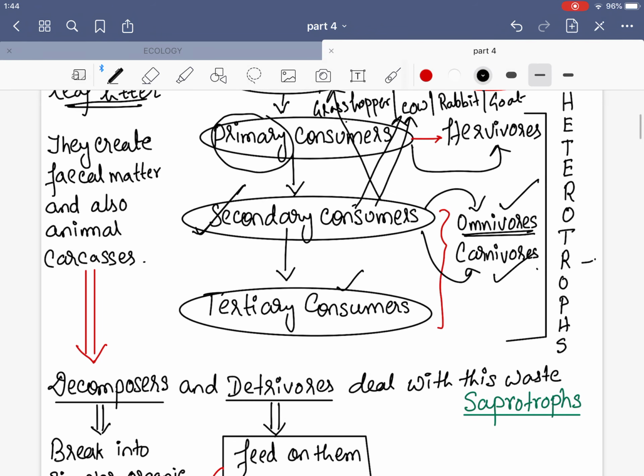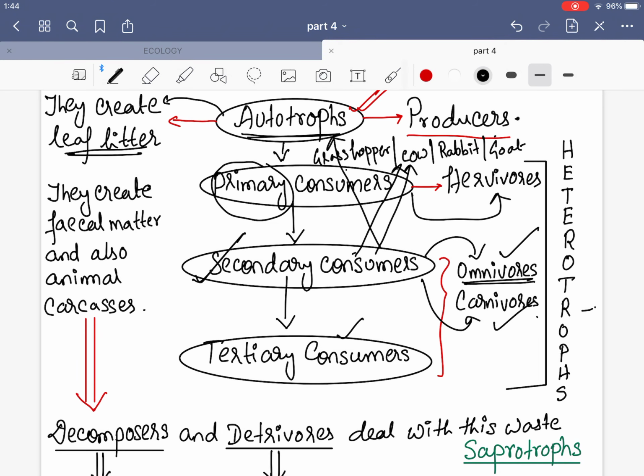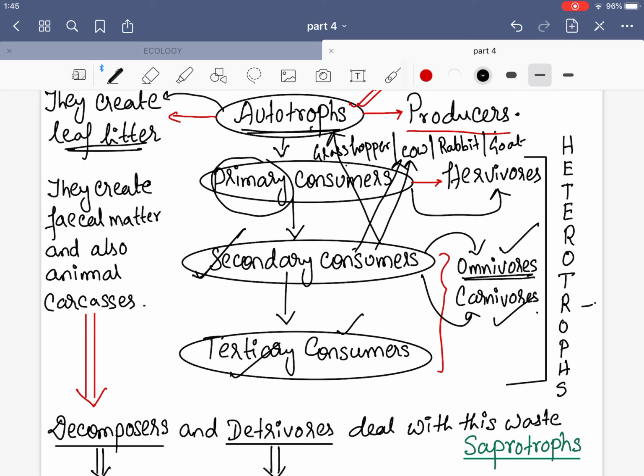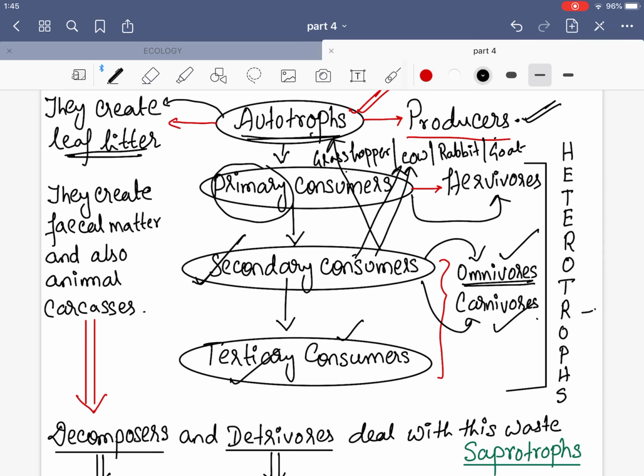And the last one, the tertiary consumers, are also carnivores. They can eat primary and secondary consumers. They will surely not eat the autotrophs. That is why they are the tertiary and the last type of consumers. Generally, a food chain does not go beyond this. It can, but generally it does not. And one more thing: if the autotrophs are producers because they create their own food, all the consumers, primary, secondary and tertiary, are heterotrophs. What is the definition of heterotrophs? Heterotrophs are those organisms which cannot make their own food and are dependent on other organisms for their food needs. Is it clear?